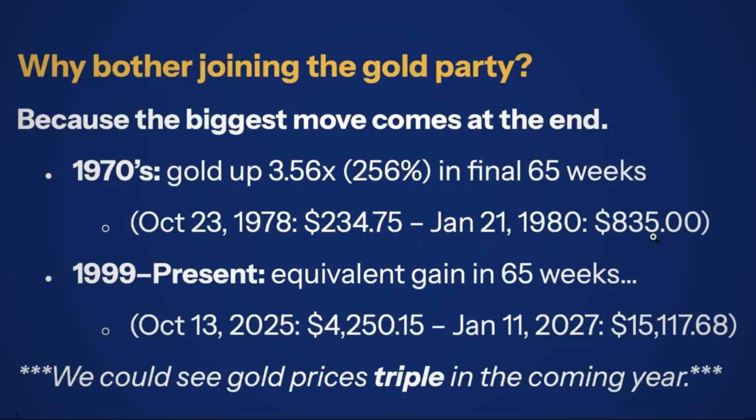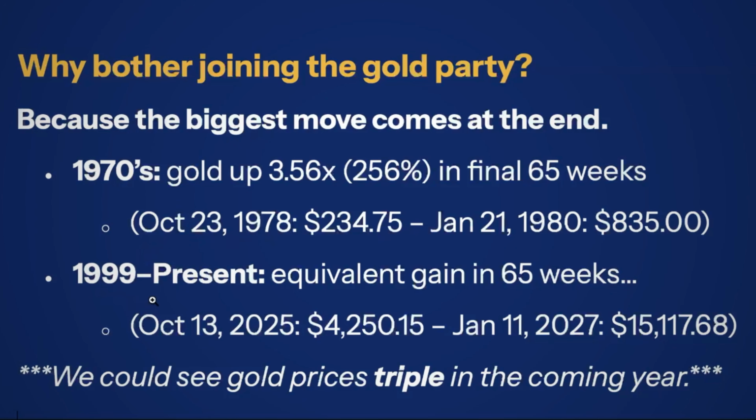And the prices of gold on those dates are right here on the screen. It went from 234 to 835. And 835, that's a weekly close. That's not even the intraday high, which was 873. So just looking at weekly closes, it's this number. If you get lucky or are extremely skillful or have insider information and you could capture that daily high, the intraday high, you could do even better.